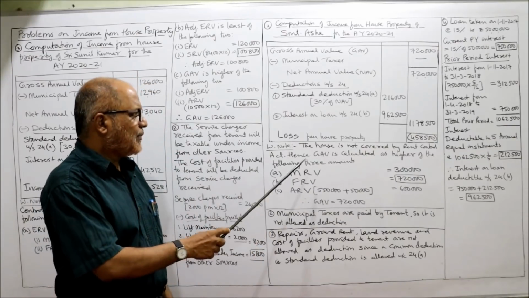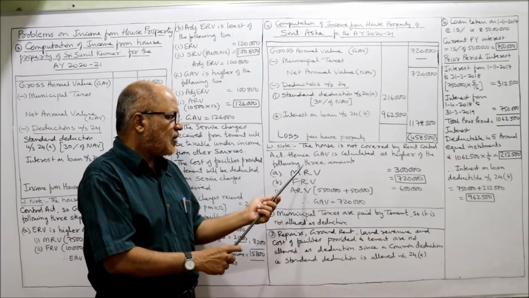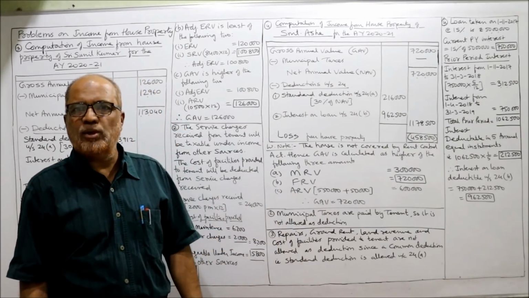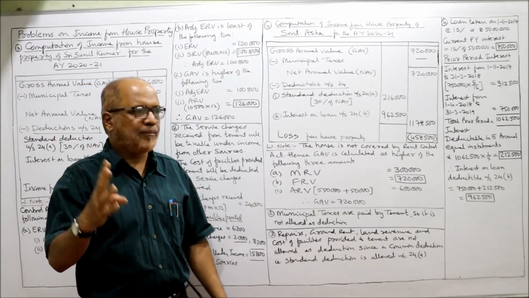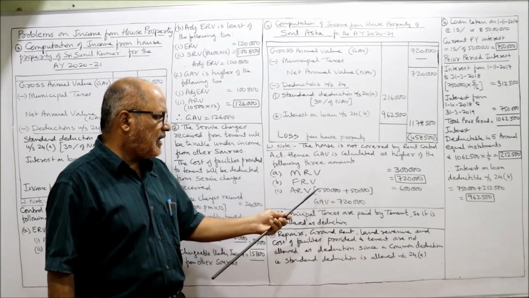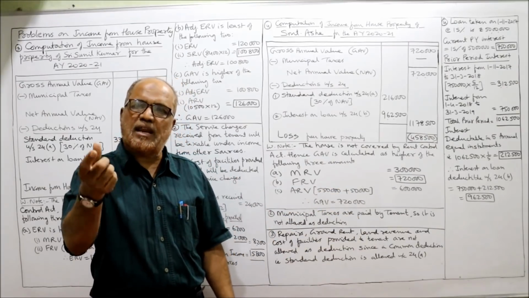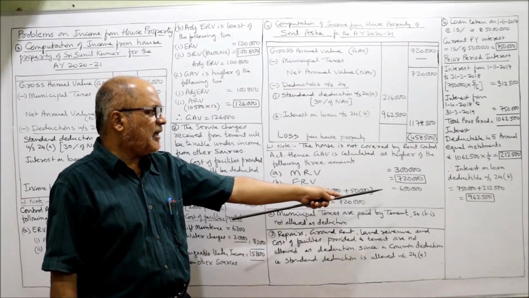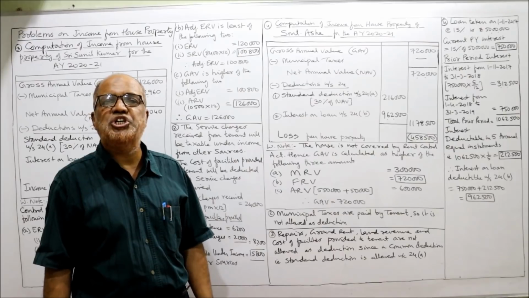Now in working note. The house is not covered by Rent Control Act, hence GAV is calculated as the higher of the following 3 amounts. So standard rent not given. So it is not covered by Rent Control Act. 3 items: MRV, FRV, ARV. MRV is 3 lakh, FRV is 7,20,000, ARV is 5,50,000 plus 50,000, 6 lakh. 5,50,000 is the rent received and 50,000 is the rent due. So total will be 6 lakh. So higher of these 3, 7,20,000, is the GAV.